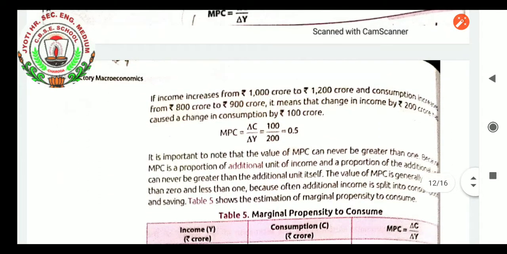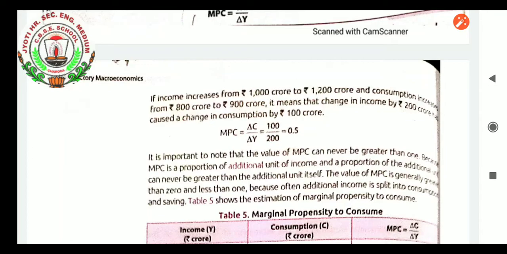If income increases from rupees 1000 to rupees 1200 crore and consumption increases from rupees 800 to 900 crore, it means that change in income is 200 and change in consumption is 100. So what are we seeing there, when we see MPC in this situation?